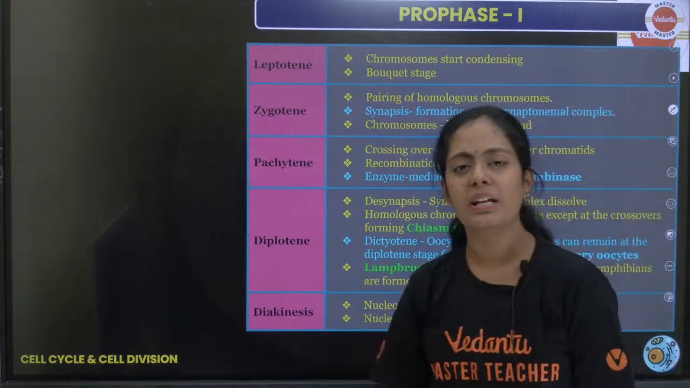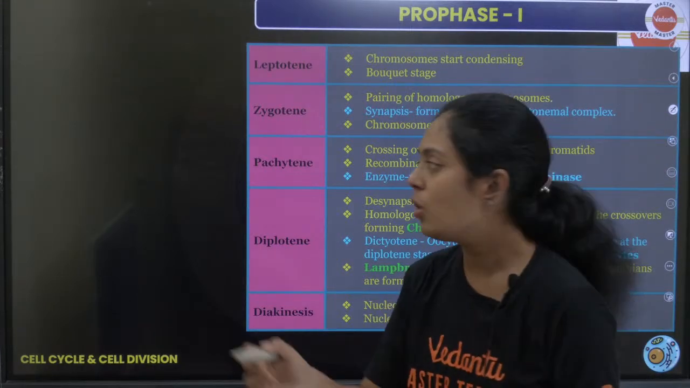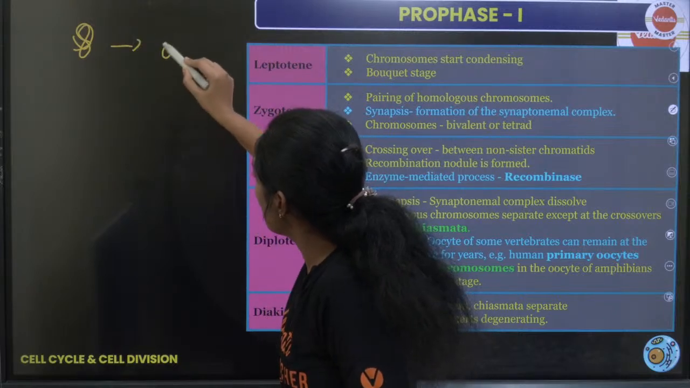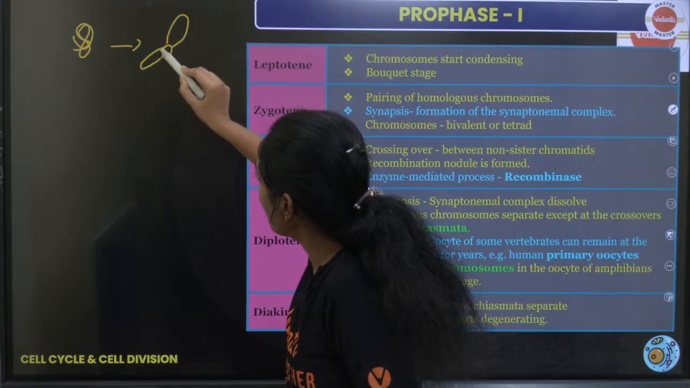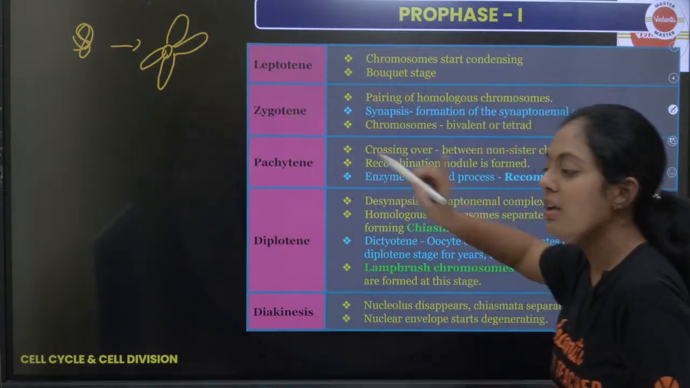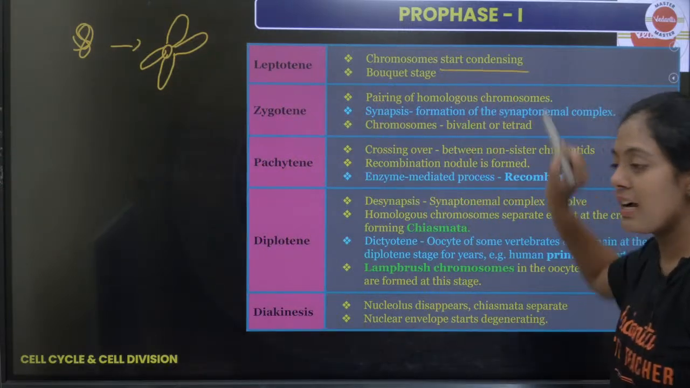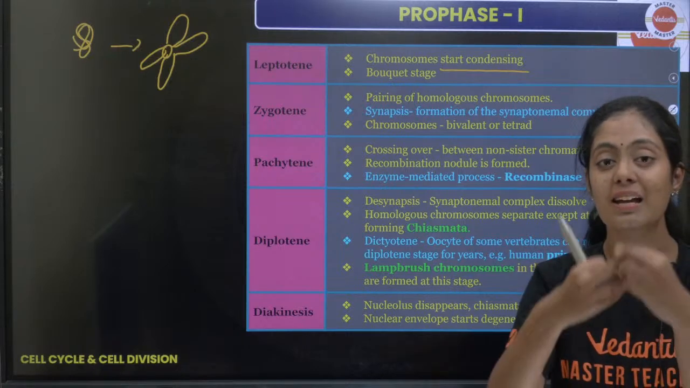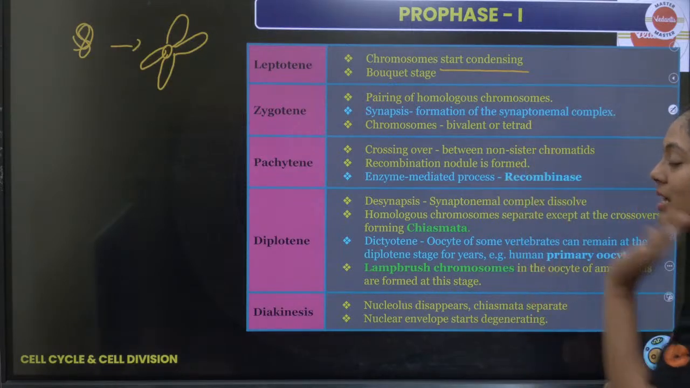First, what happens in leptotene, children? You see the chromatin, right? The chromatin will now condense into what? The chromosomes condense like this. That is what we call leptotene. Okay, the chromosomes start condensing. We call it a bouquet stage. The chromosomes look like a flower bouquet. So we call it bouquet.